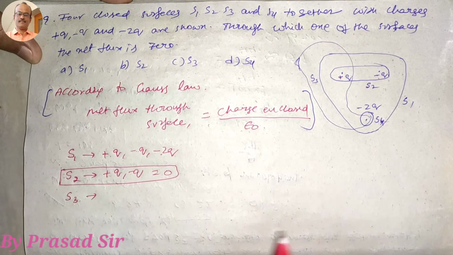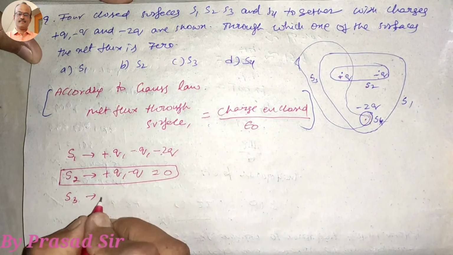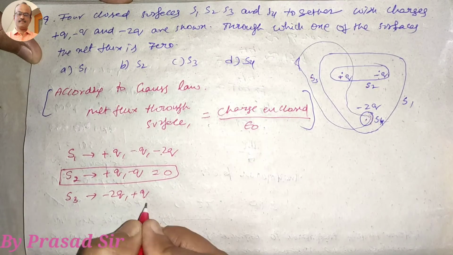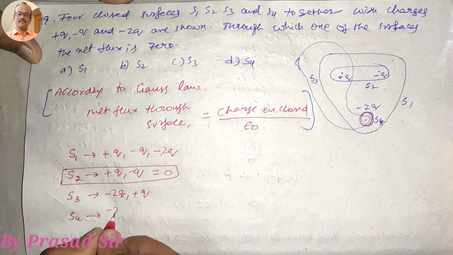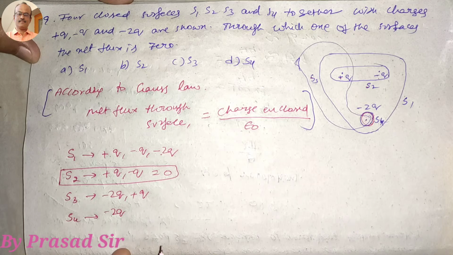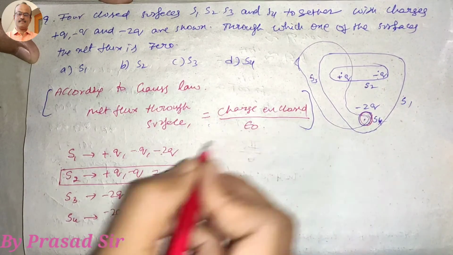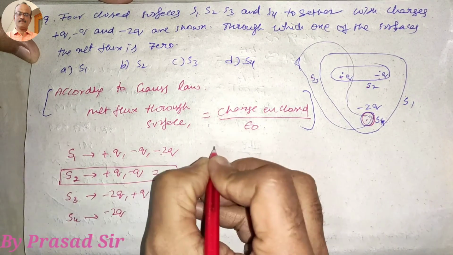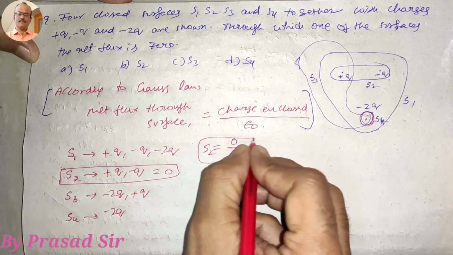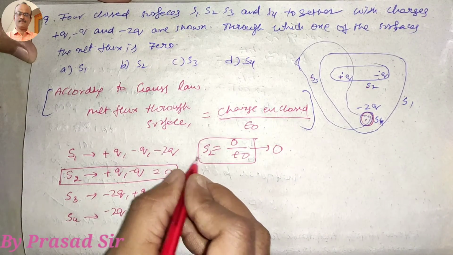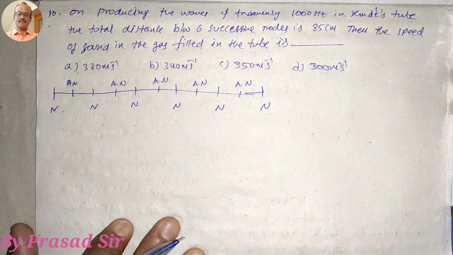Next, if you are taking S3, that means minus 2Q and plus Q. Net charge, what happens here? It should not be 0. And taking S4, what is that here? Minus 2Q. So here also there is no possibility of 0. So where is there a possibility of 0 net flux through the surface, where charge enclosed becomes 0? In S2. So S2 is equal to charge enclosed, 0, divided by epsilon naught. This becomes 0. So which option is correct here? Option B, that is S2 surface, the charge enclosed is 0.